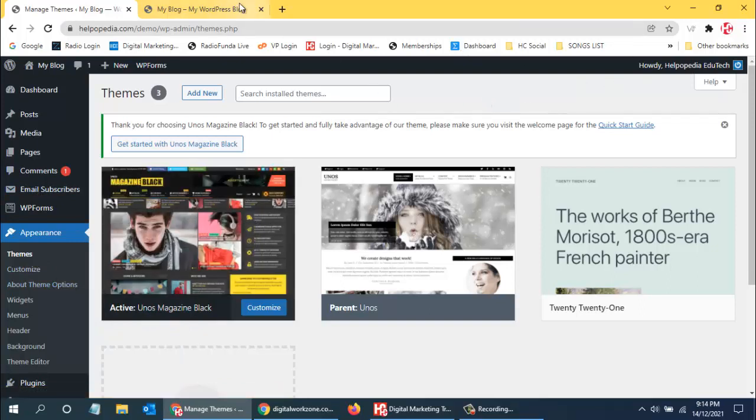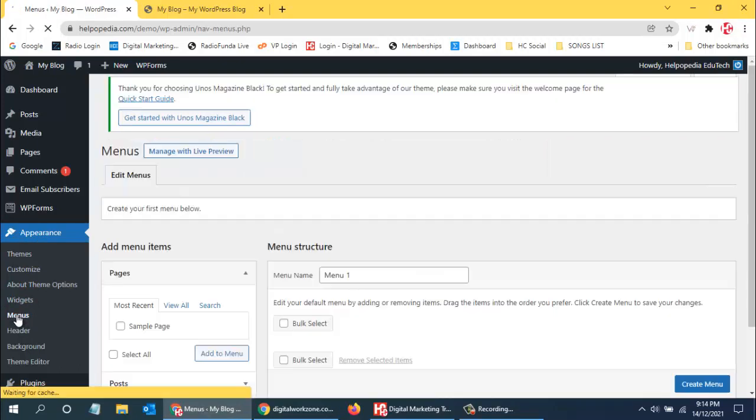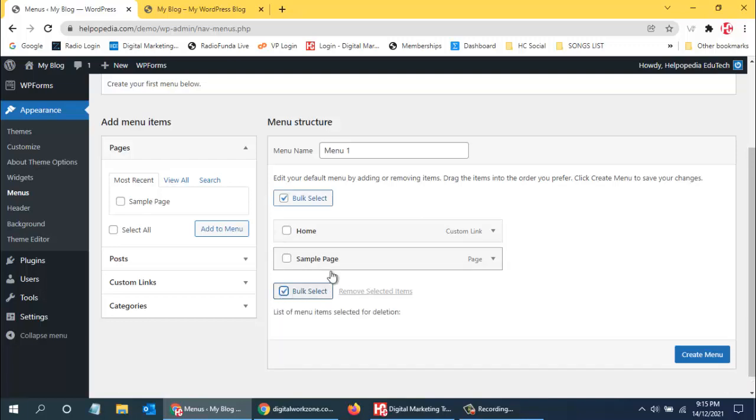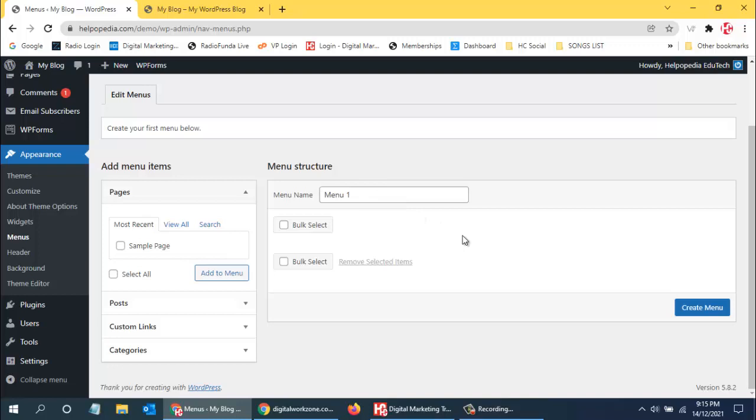And we want to have the menu on the website. We don't have the menu, so in that case, in the appearance, I can see the menu over here. I can click on the menu and I can create a menu. Right now I don't have any menu. This is just the sample menu. So I can just say remove selected menu. Yeah, remove selected menu, so that is gone. Now I can create a new menu. I can write that this is the primary menu, and I can say create.